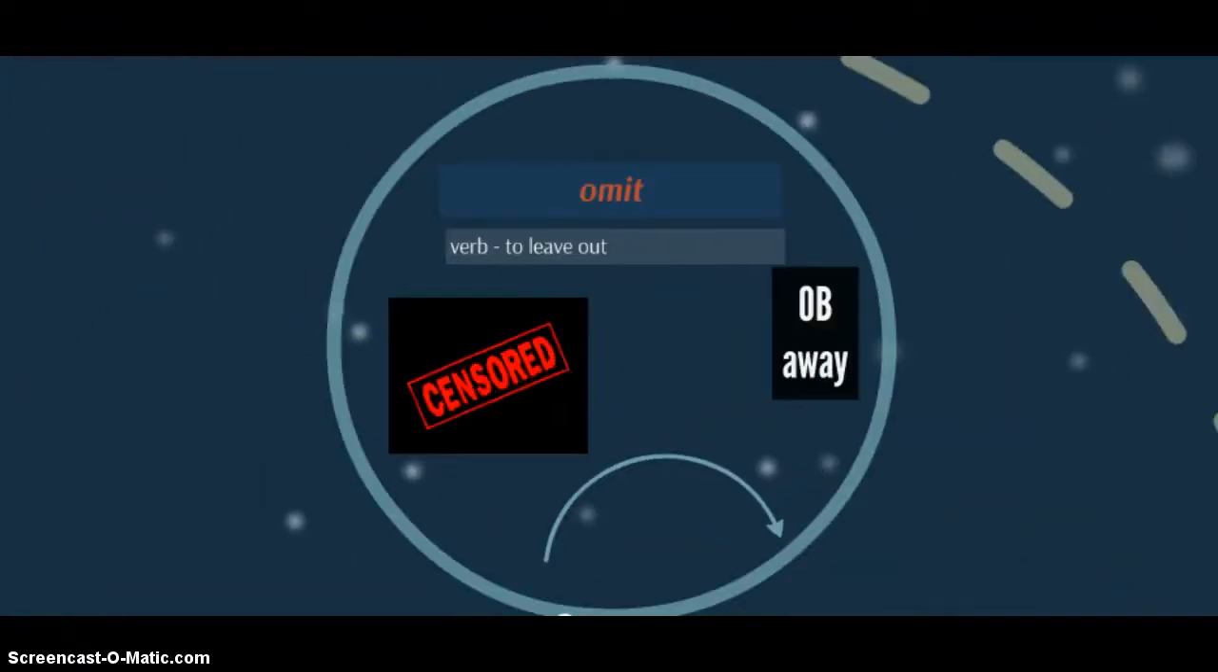Omit. Omit is a verb. It means to leave out. It comes from the roots ob meaning away and mit meaning to send. So quite literally it means to send away. But we really just mean like to kind of skip over something or censor something, right?